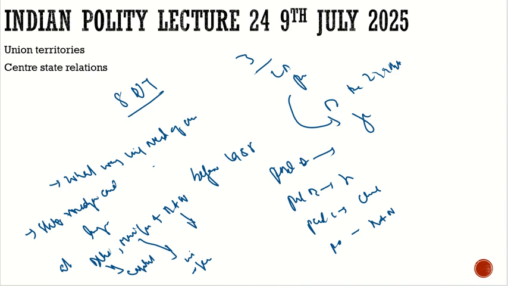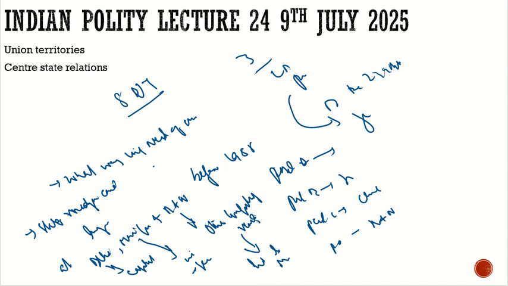The report says other compelling reasons. This other compelling reasons is not well defined. It is a very vague term, and it can lead to different interpretations.